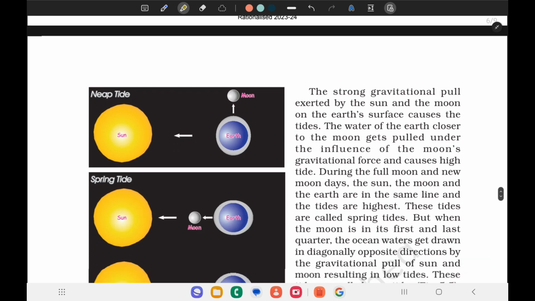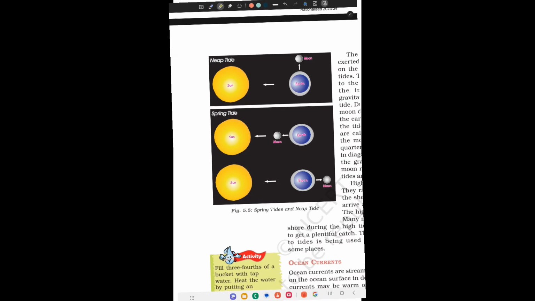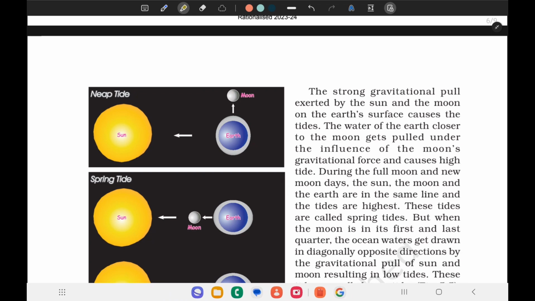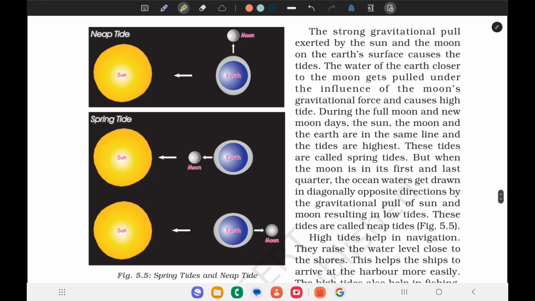The strongest gravitational pull exerted by the sun and the moon on the earth's surface causes the tides. So here the gravitational pull exerted by the sun and moon on the earth's surface causes the tides. Here we can see the neap tide and spring tide.